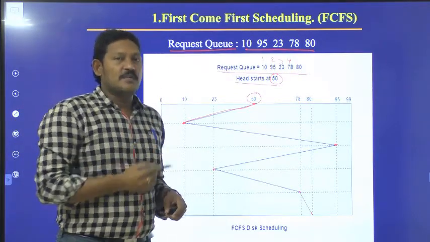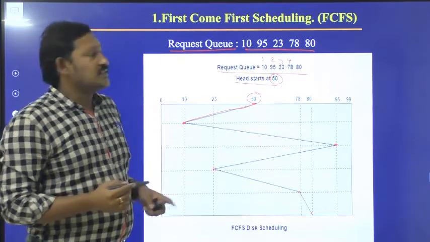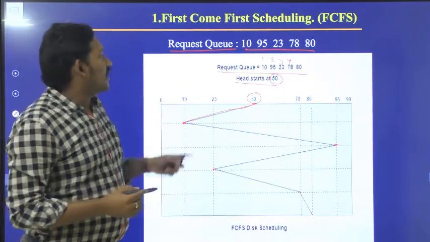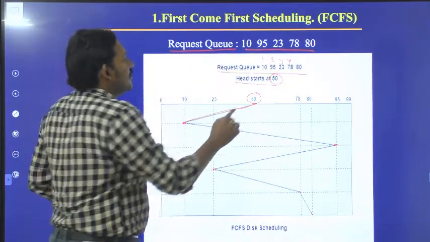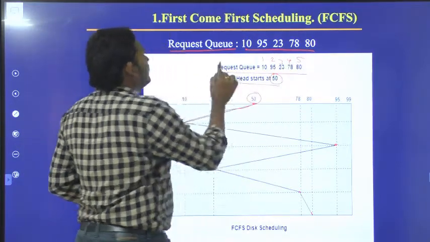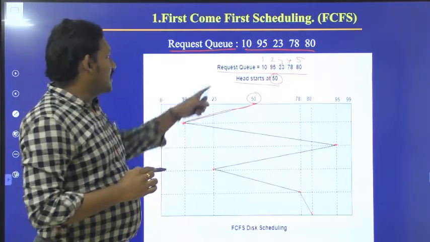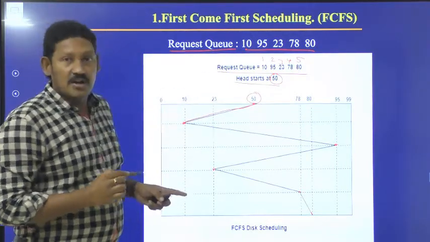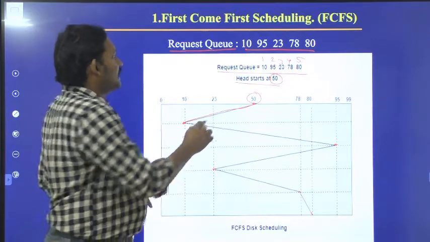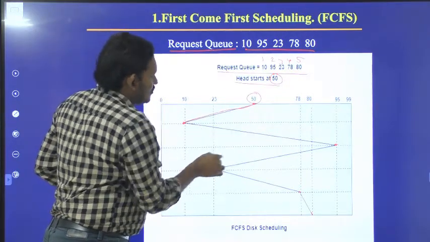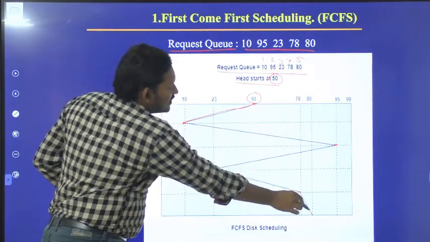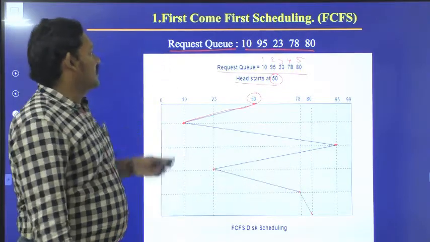So we are discussing disk scheduling algorithms. There are 4 varieties, and we are discussing the first one. This is the request order. Whatever request we got first, we have to serve in that order. The head starts at 50: 50 to 10, 10 to 95, 95 to 23, 23 to 78, 78 to 80. This is how it works.